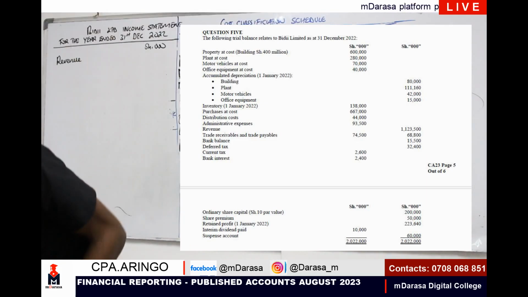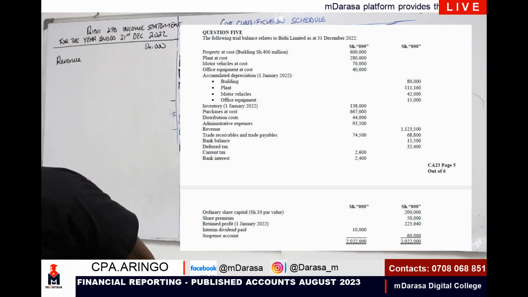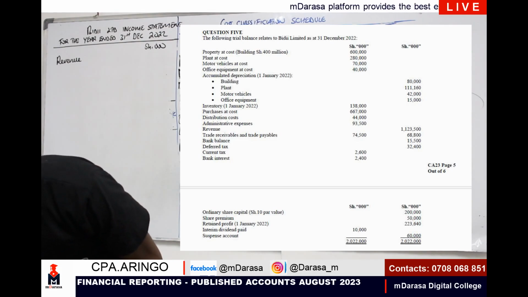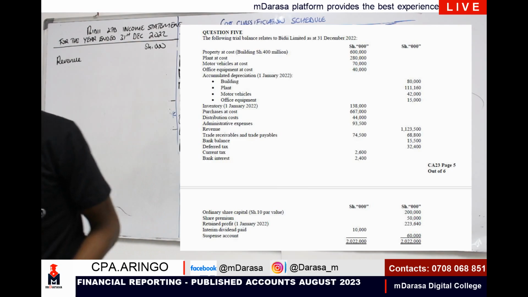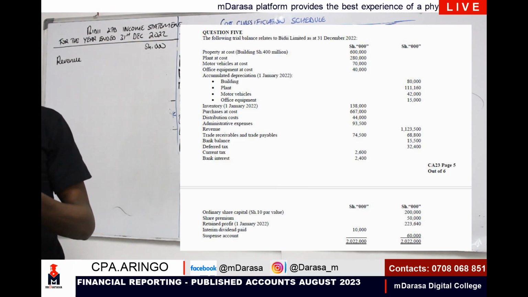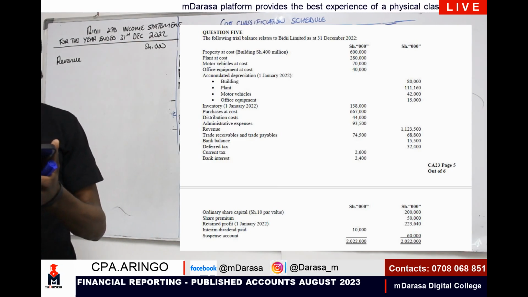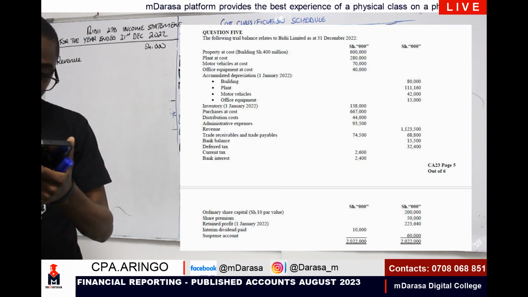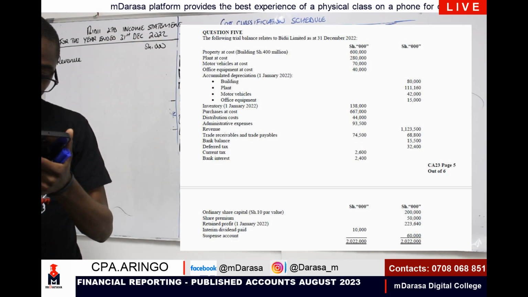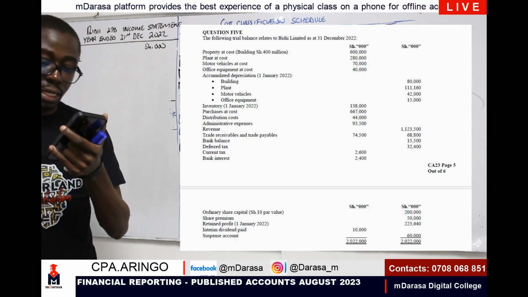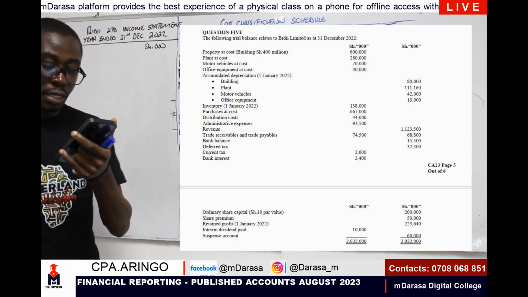Look at our revenue, according to what I was given, we had a value of 1,123,500.